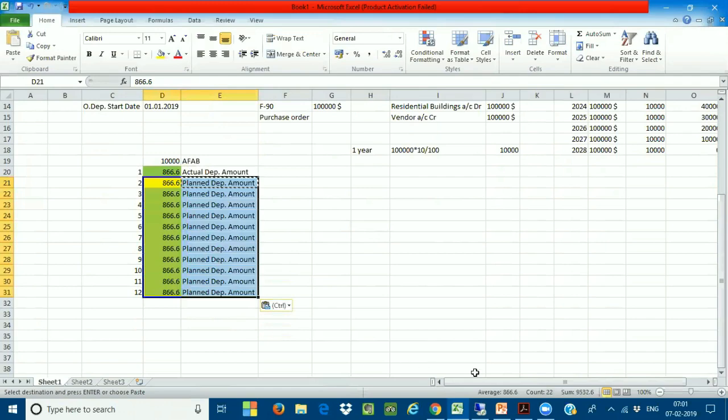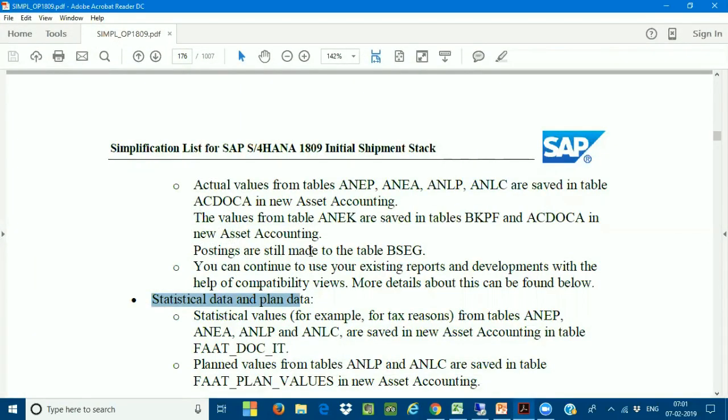So this is the architecture earlier. Very, very important. Now if I come to the actuals, the actual values come from which tables? ANEP, ANEA, ANLP, and ANLC. These are the earlier tables. Now these tables have been moved as compatibility view tables in SAP S/4HANA. Earlier, these tables were active tables in our SAP ECC. Now these tables are called compatibility view tables.